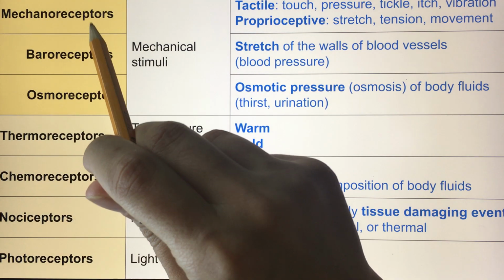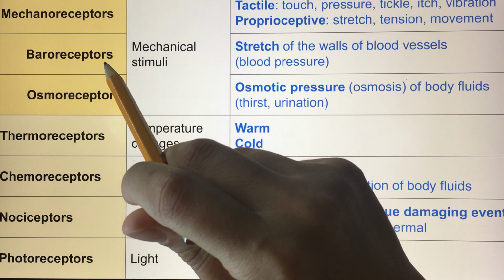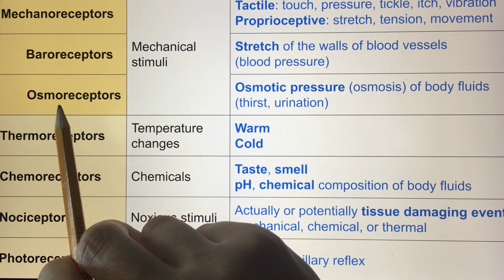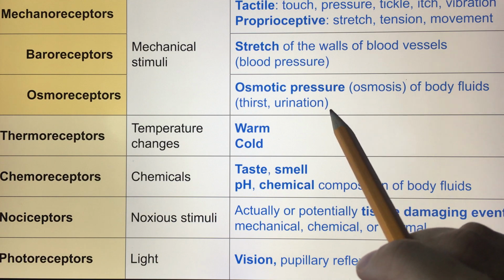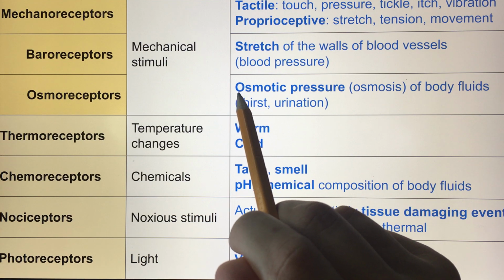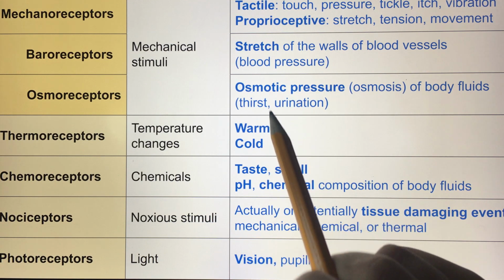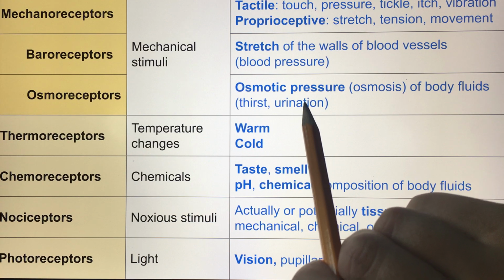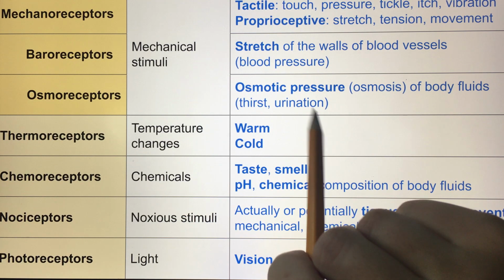Baroreceptors are the special mechanoreceptors in the walls of the blood vessels activated by the blood pressure. So these are the mechanoreceptors that detect the changes in the blood pressure inside of our blood vessels. And osmoceptors are special receptors. They're actually located in one part of the brain, like the blood vessels of the brain. They can detect the osmotic pressure of the body fluids, so they can detect basically the amount of water in the blood, and if there's not enough water, they will activate thirst. If there's too much water, they're going to activate urination response.